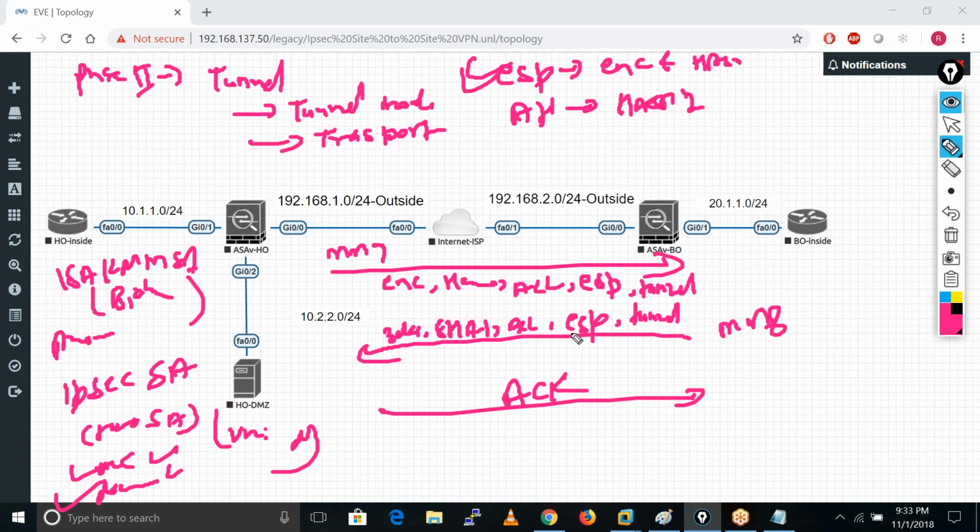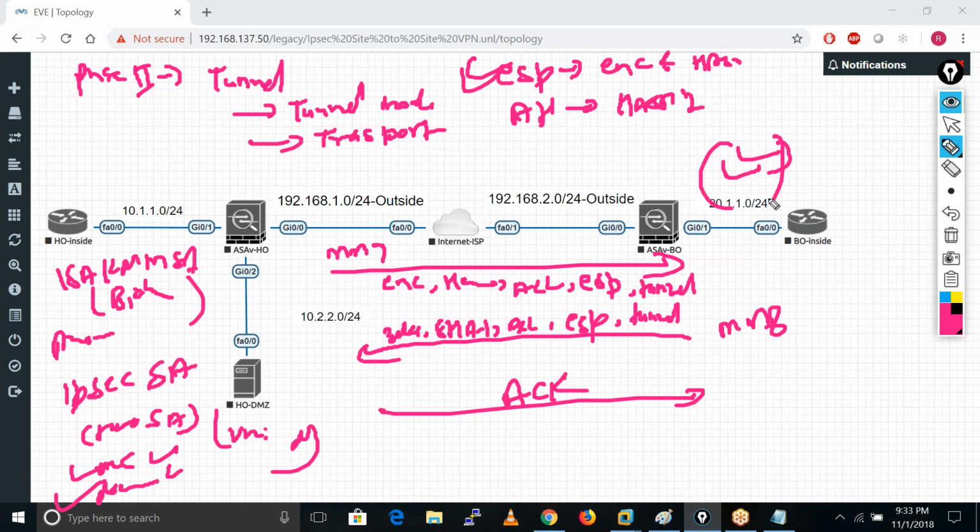Okay. I have a question. Yeah, please. Can we provide VPN by using only phase 1, or do we have to use both phase 1 and phase 2? No, we need both.